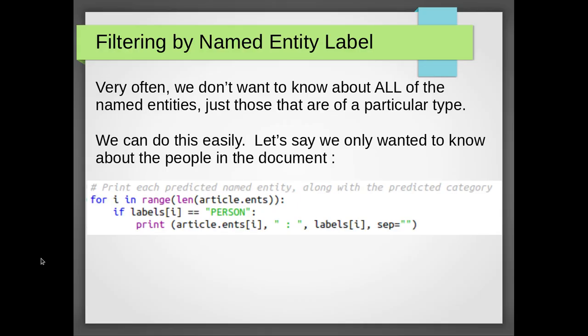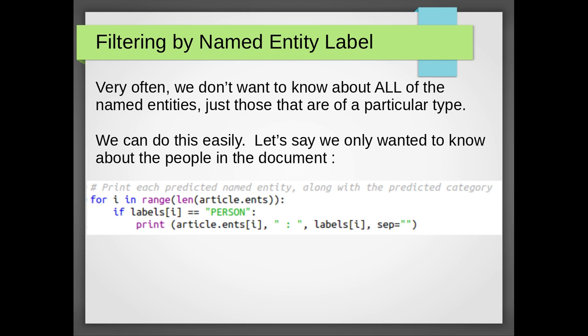So one other thing we might want to do with this code is to not only find out what all the named entities are. Very often we're not interested in all named entities. We might only be interested in a named entity of a particular type. So we might just want to pick out the locations, for example, or just the people that are mentioned in a particular text. And actually, we can do that really easily because we've already got the named entities stored within SpaCy as labels in the article.ents list. So we can actually pick out whatever types of label we want really easily.